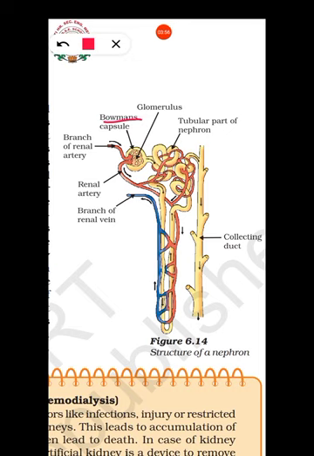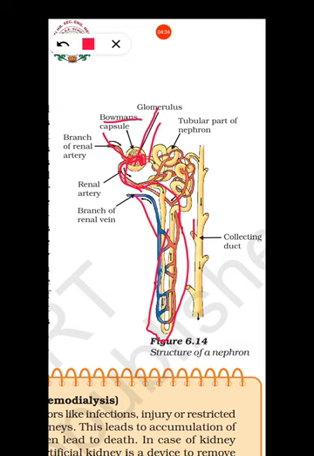You understood? Now, into the nephron the renal artery enters and branches to form a tuft, or a group of blood capillaries. This part is known as the glomerulus. Then the glomerulus exits the Bowman's capsule, surrounds the tubular part of the nephron, and joins again to form a branch of the renal vein.